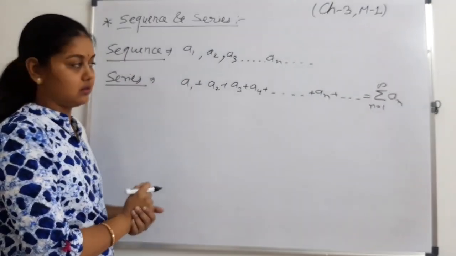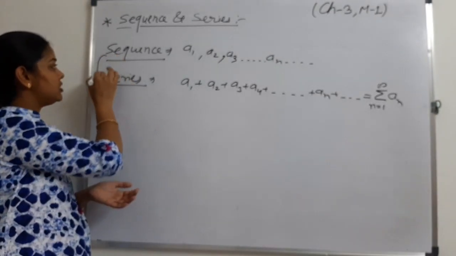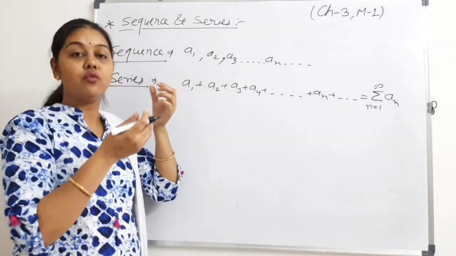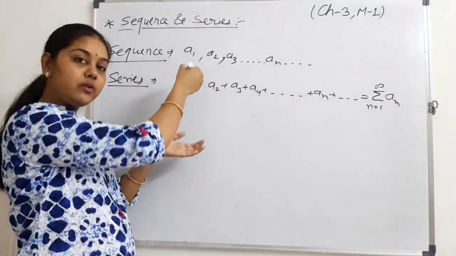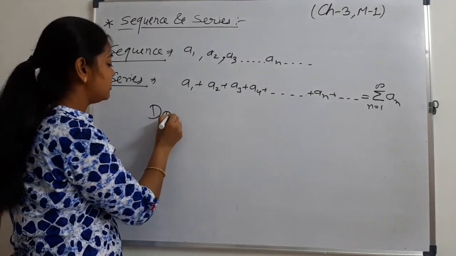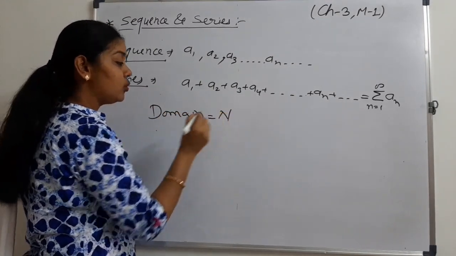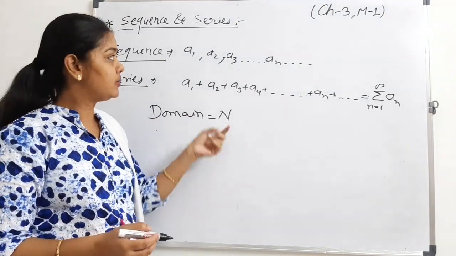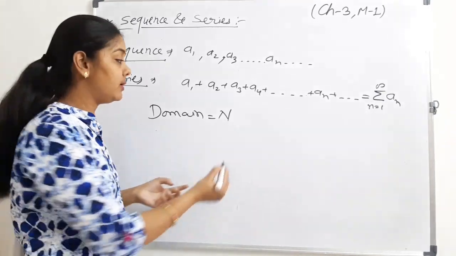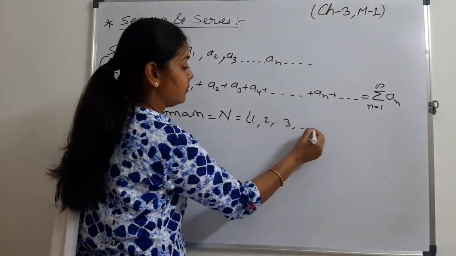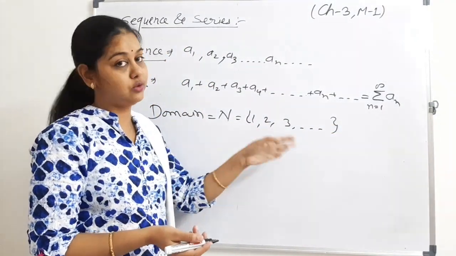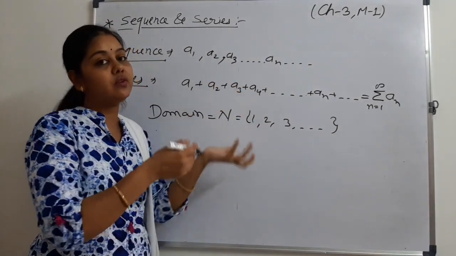Sequence and series. In both conditions, as I have said, each term we get from some relation with the previous term or maybe with a natural number. In both conditions, the domain is natural numbers. It means the first term we get from the first natural number, that is 1, and the second term with the second natural number, that is 2, and so on, or maybe with the previous term.